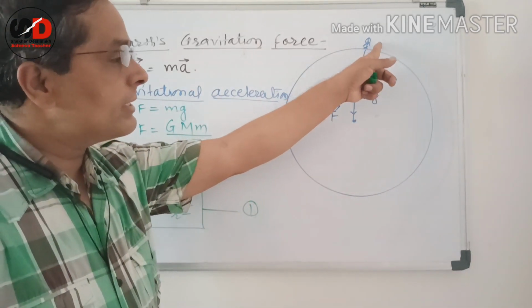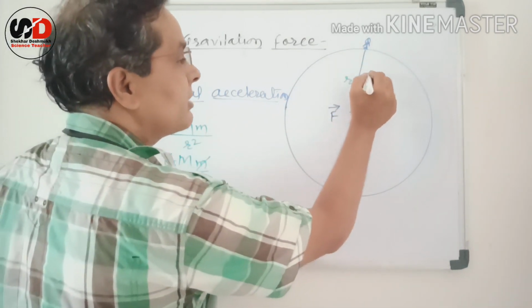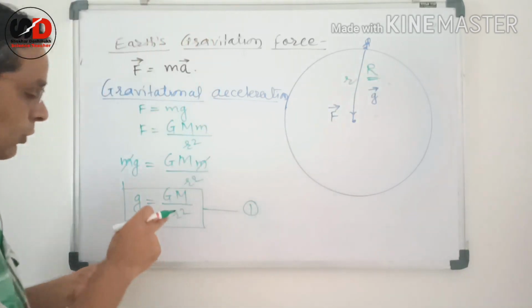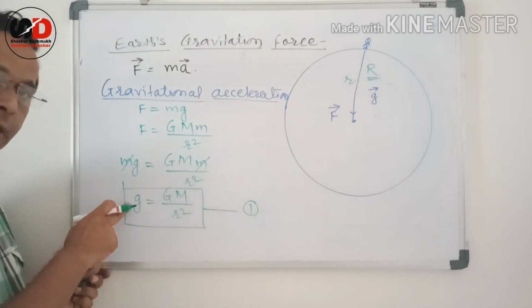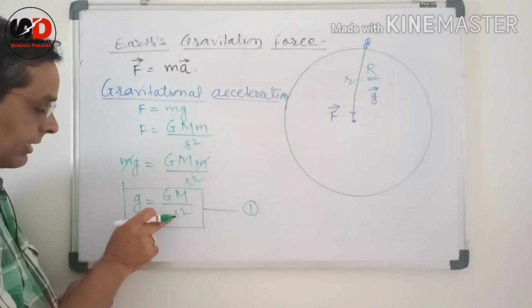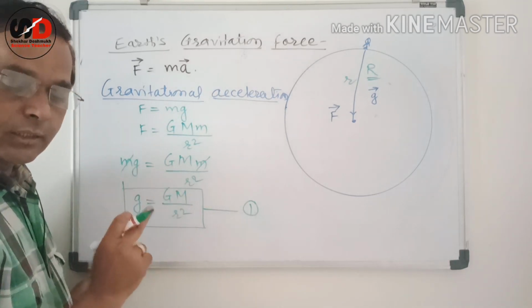If we take the object standing on the surface of the Earth, then this r must be equal to the radius of the Earth. So in this formula, if we are going to calculate the value of g on the surface of the Earth, then we can take this r as capital R, which is the radius of the Earth.